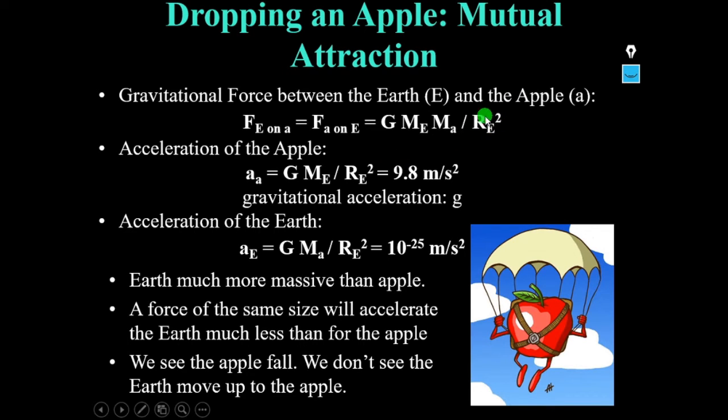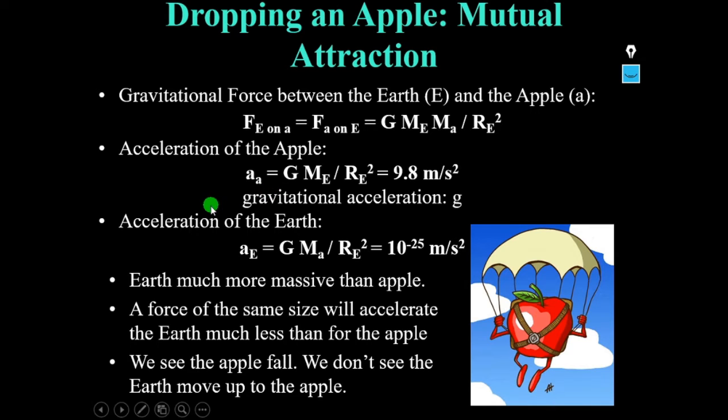Here R gives the distance. Now let us see the acceleration of the apple. Because the apple is falling down, it has movement, so it has acceleration. Acceleration of the apple is given by G M E by R E square.